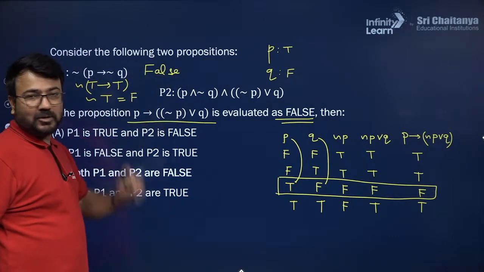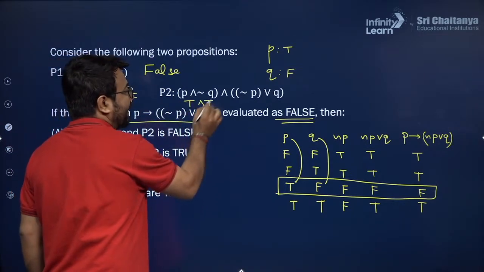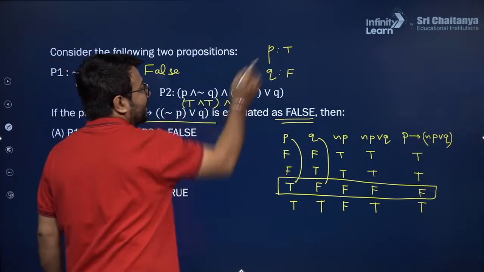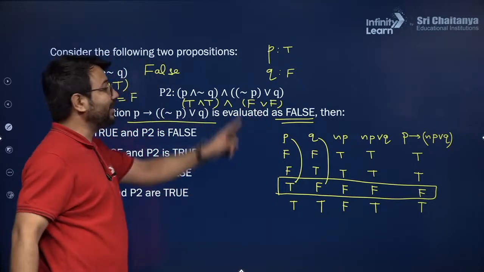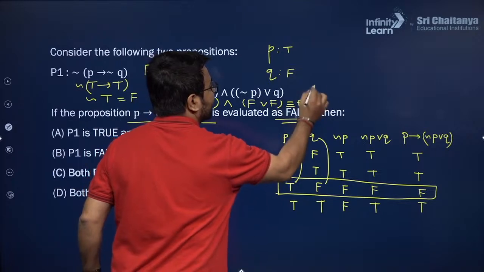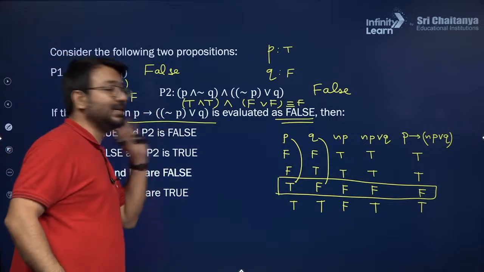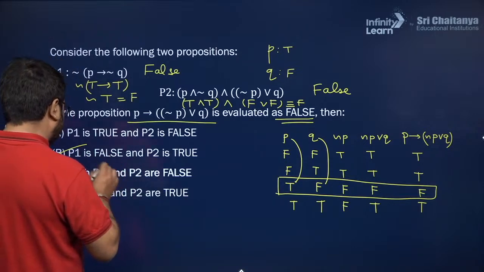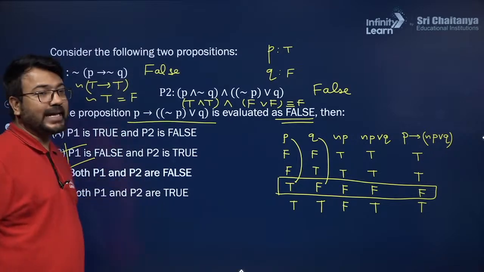Now if I talk about P2, in case of P2, P is true, negation Q will become true, and the operator in between them is AND. Here we have negation P is false, OR operator, then false. False or false will become false. False is taken AND with true, so the result will be false. So this proposition is also false. That means P1 is also false, P2 is also false if this result is false. So option C, both P1 and P2 are false, is the right answer in this question.